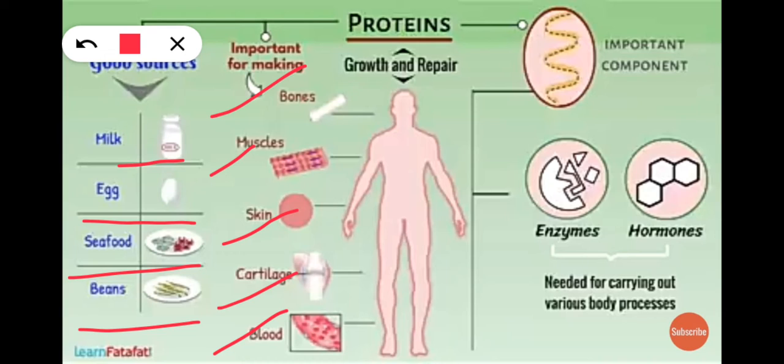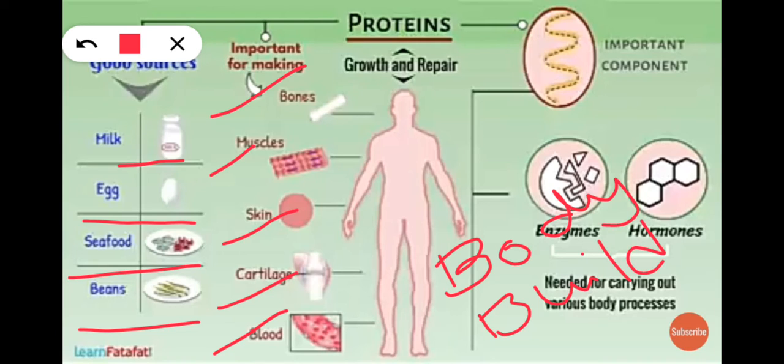Remember that protein is very important for growth, repair and maintenance of our body. And these proteins are often referred to as body building food items. Don't forget that proteins are called body building foods.